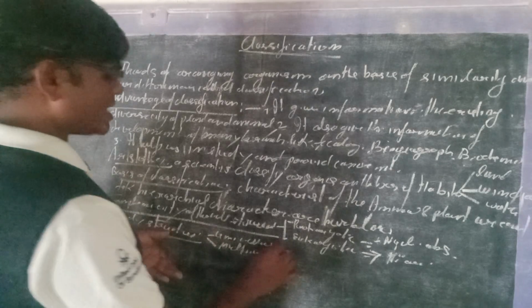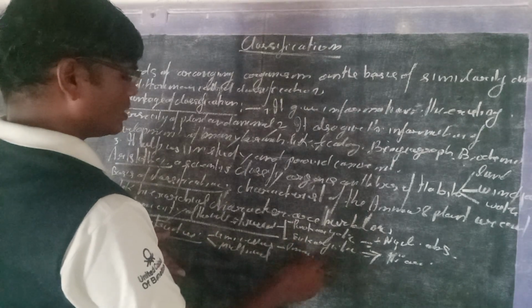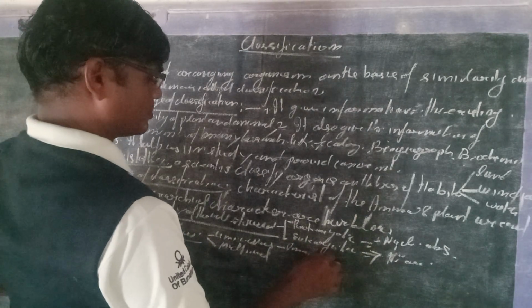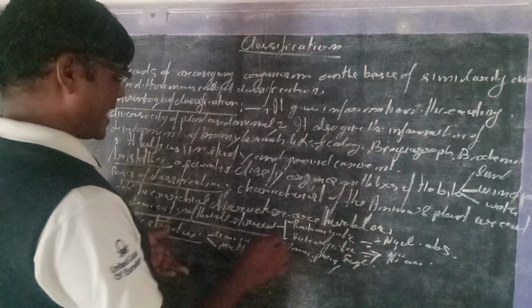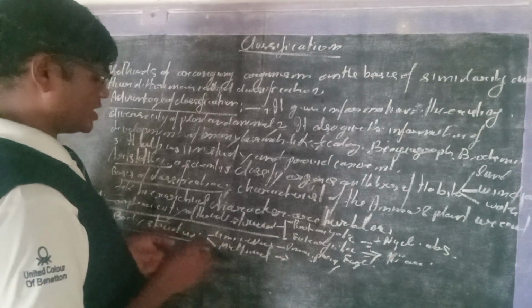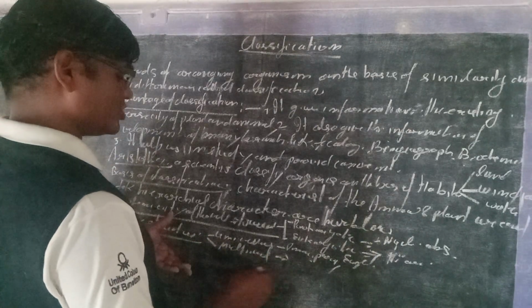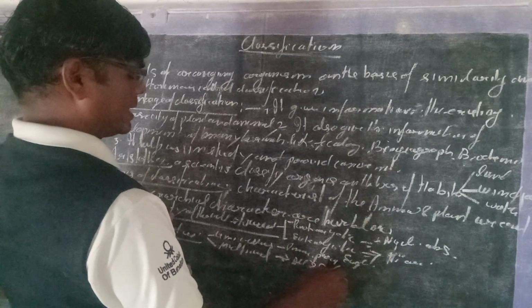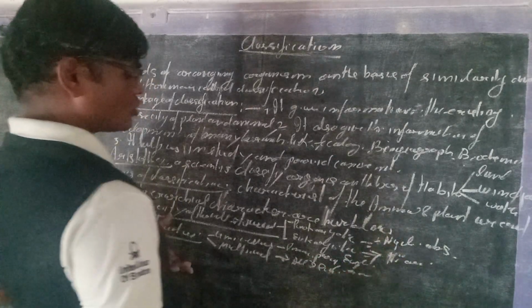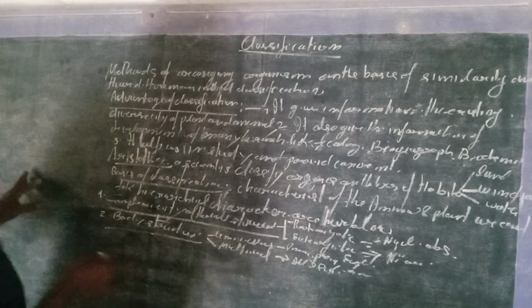Unicellular animals are those animals like amoeba, paramecium, euglena. These are the unicellular animals. And multicellular means all the plants and animals except some. So multicellular animals and plants have these structures.